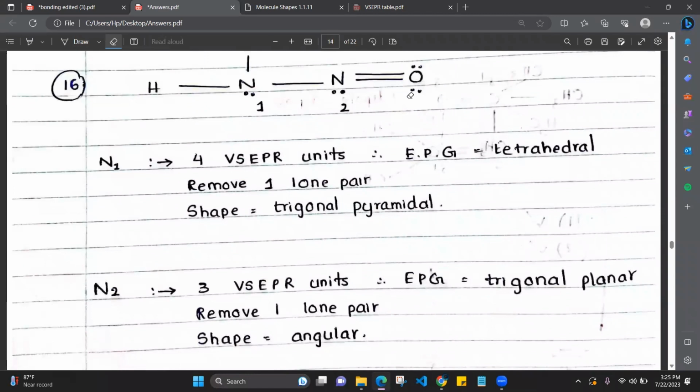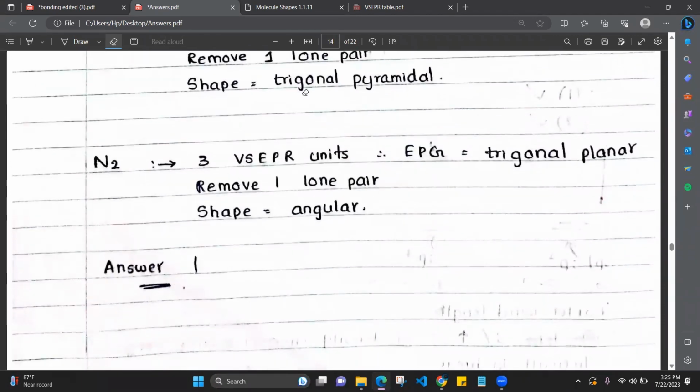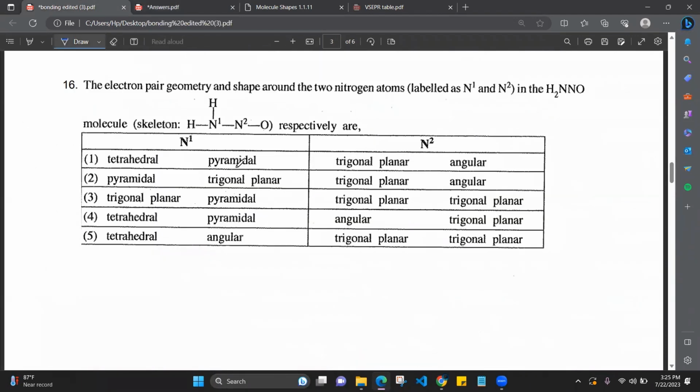N2 is having 3 VSEPR units. Therefore, the electron pair geometry is trigonal planar. If you remove one lone pair, what is the shape? Angular, right? So the answer is answer number 1.